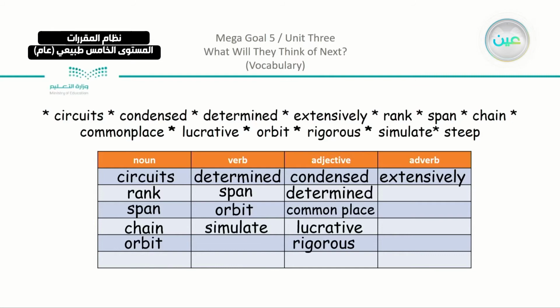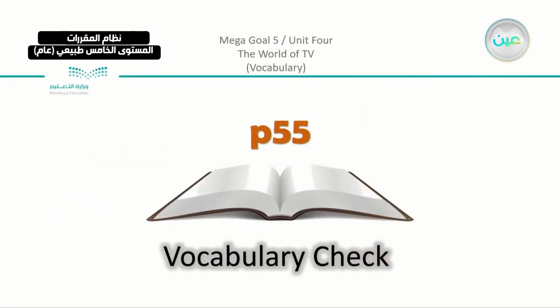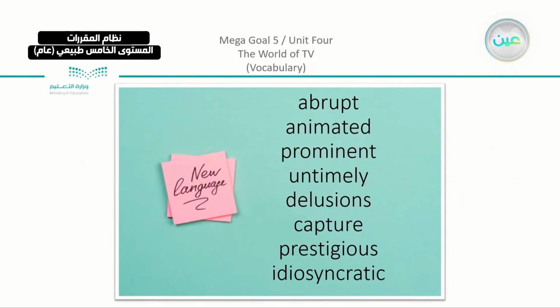And the last one we have here, steep. Now the prices of some hotels are very steep, or like the diamond ring. So we have here, it is also an adjective. Now these are the words that we passed by in Unit 3. Moving on to Unit 4, we have also the same thing. We have the words that we took on page 55, which are the vocabulary check. Now, the exercise of the vocabulary check, we passed by these words.